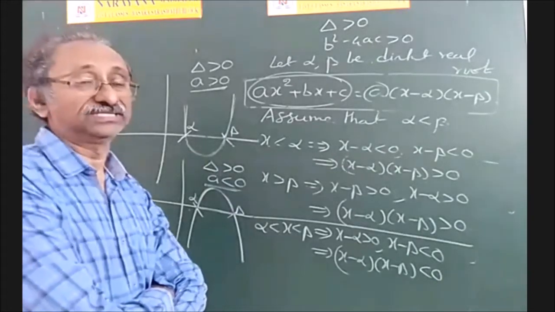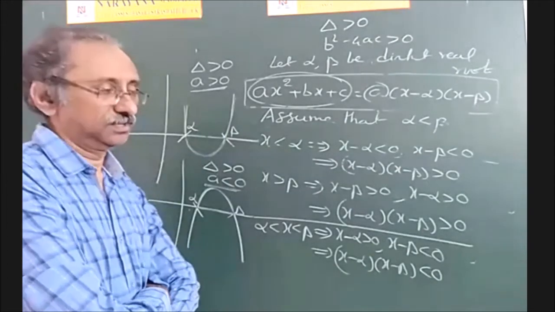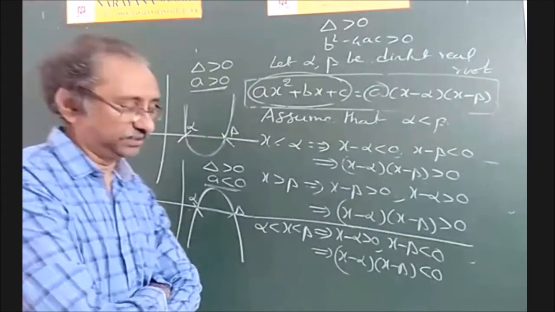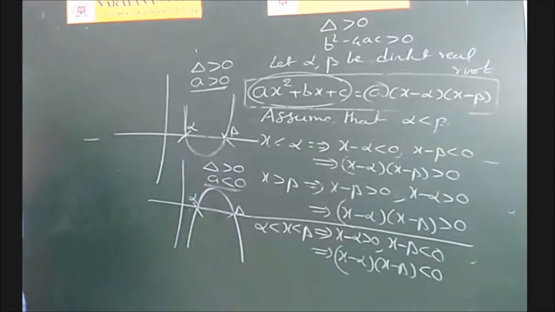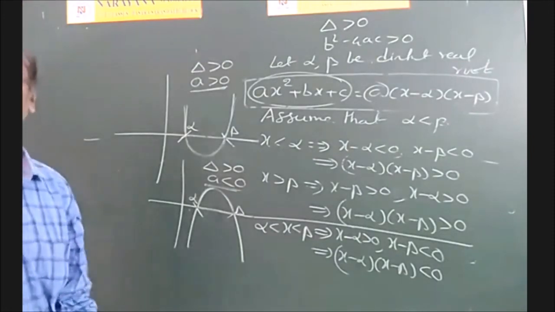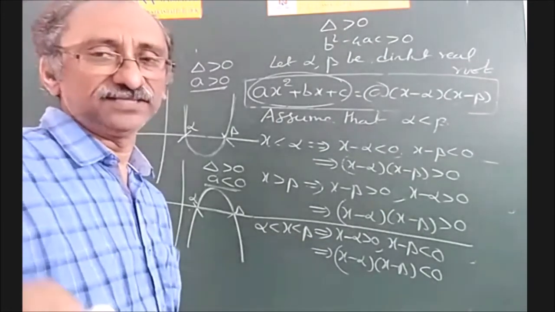So this is called the sign of the quadratic expression ax square plus bx plus c, whether it is positive or negative, where it is positive and where it is negative. We can use these concepts in the problems.